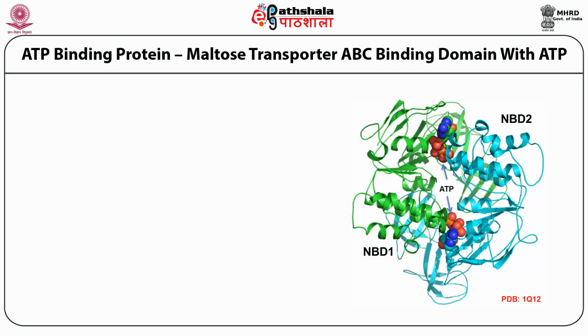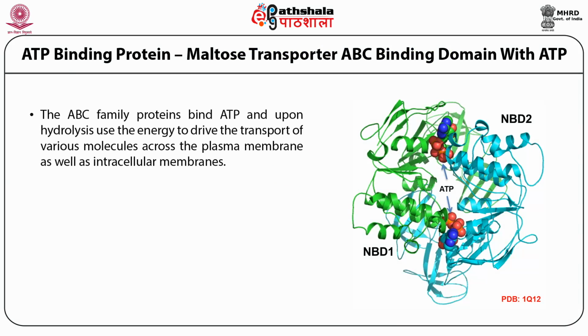Here we see the maltose transporter ABC binding domain with ATP. So ABC family proteins bind ATP. Upon ATP hydrolysis, they use the energy to drive the transport of various molecules across the plasma membrane as well as across the intracellular membrane.